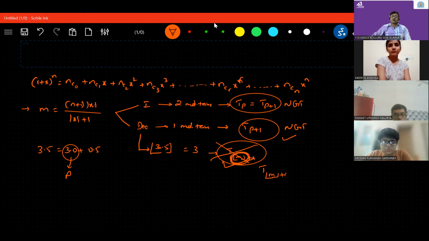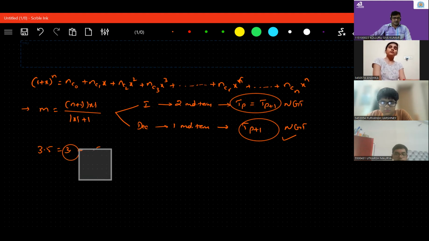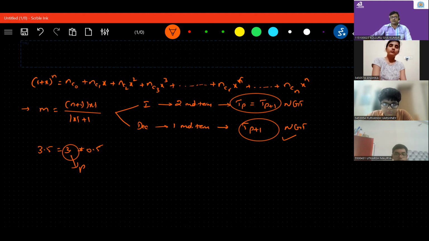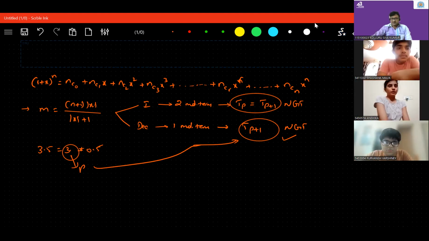Now, without getting more confused, I don't want to go through many books. This is the thing you have to remember. If I get a decimal like 3.5, I can write it as 3 plus 0.5, where 3 is the p value, and TP plus 1 is the numerically greatest term. Any doubt in this part, students? No doubt. Any doubt, please let me know.